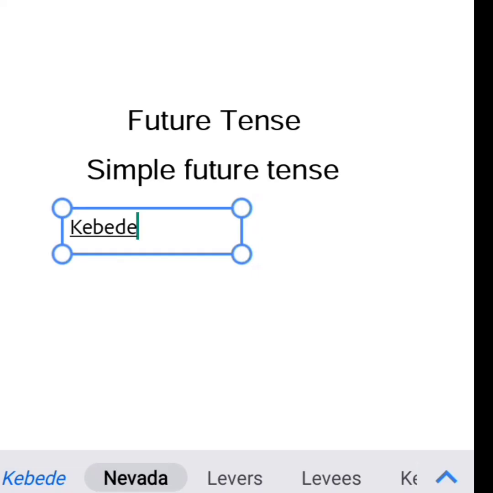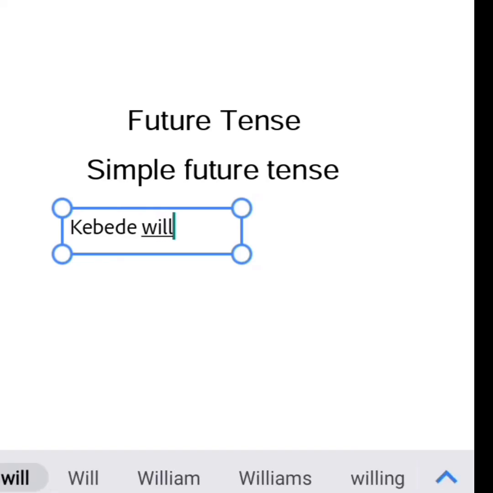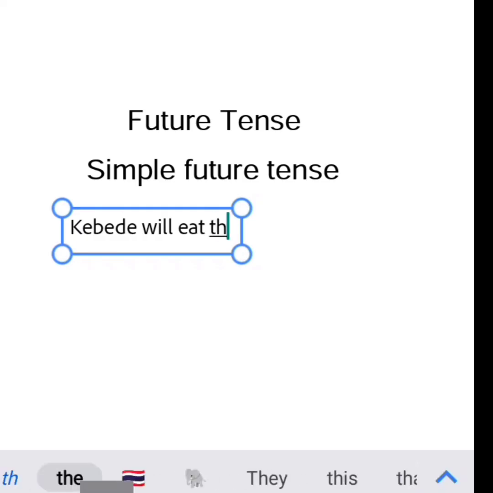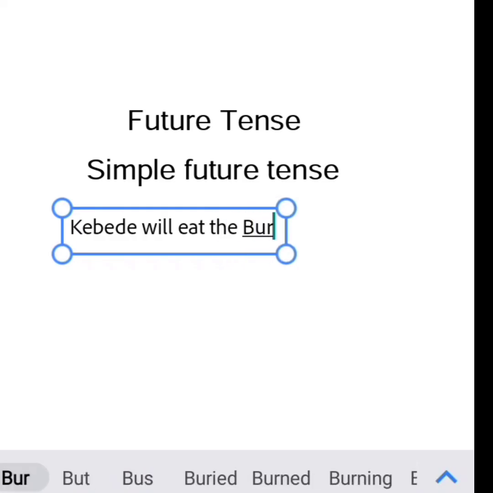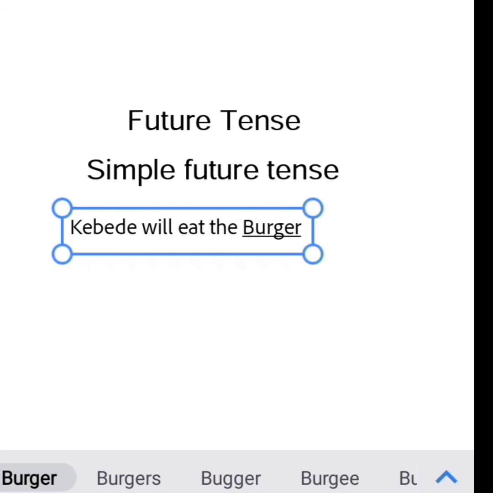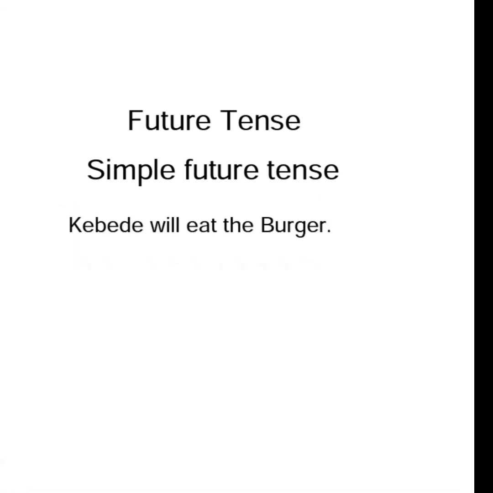So let us take another example. Kebede will eat the burger. So will, right? So look how we change it. Kebede is the subject, will eat describes future tense, the burger is the object.